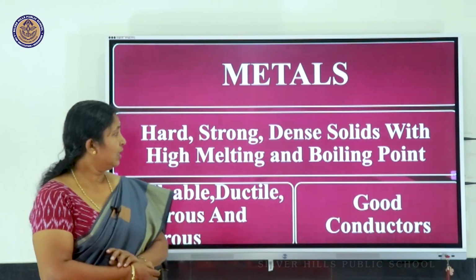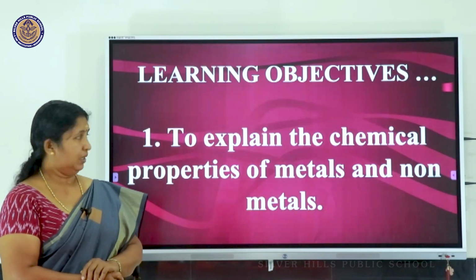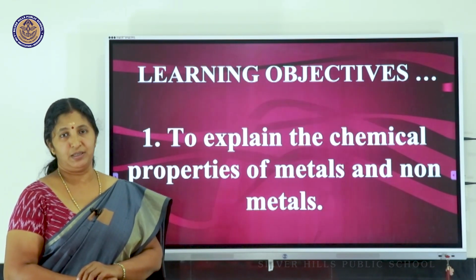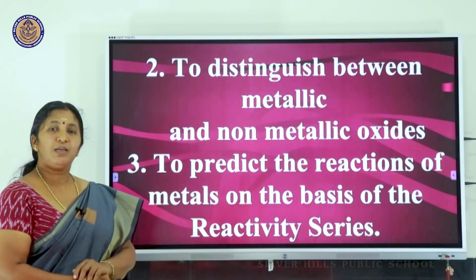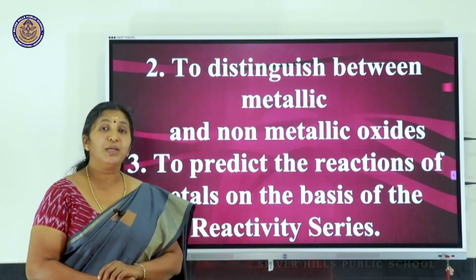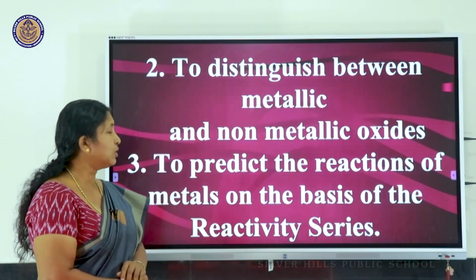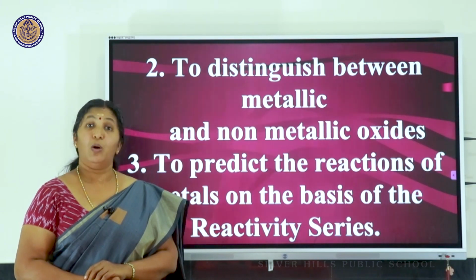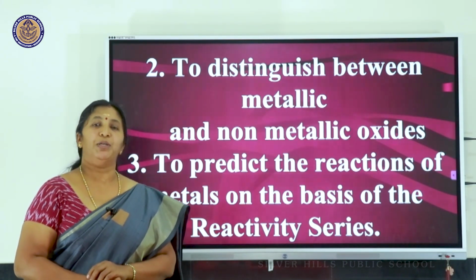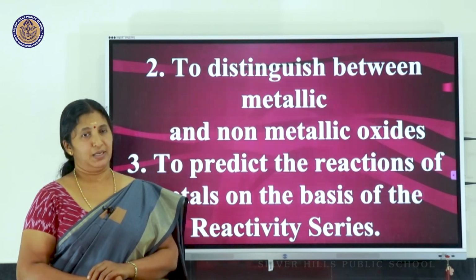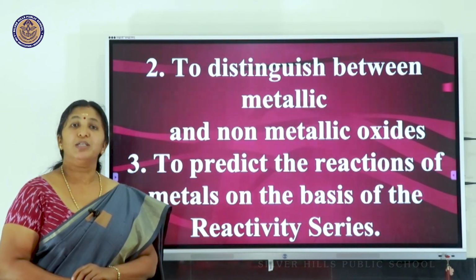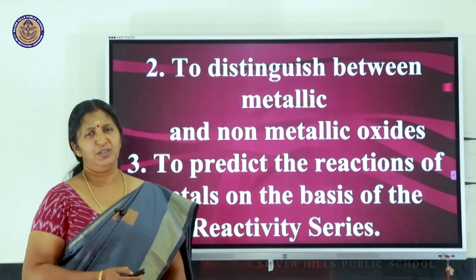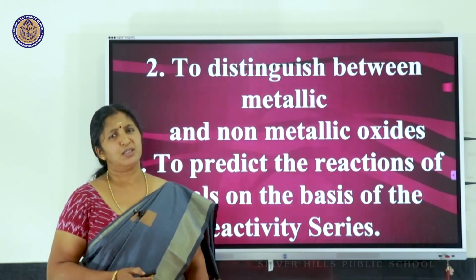Now, today our main learning objectives are to explain the chemical properties of metals and non-metals, to distinguish between metal and non-metal oxides, and also to predict the feasibility of a reaction or the products of a reaction between metals and other chemicals. So, this is what we are going to discuss today. But before we start off, shall I ask you a small question?